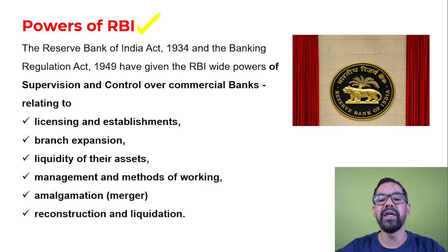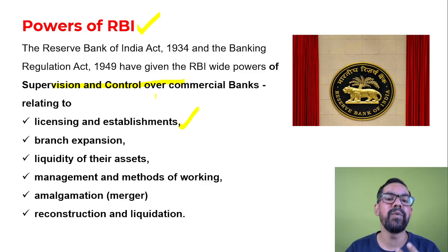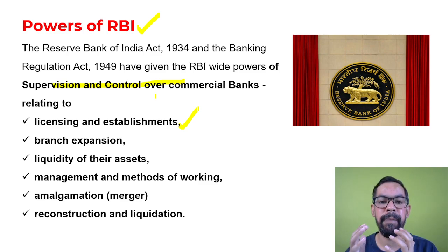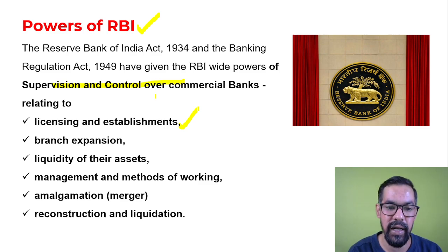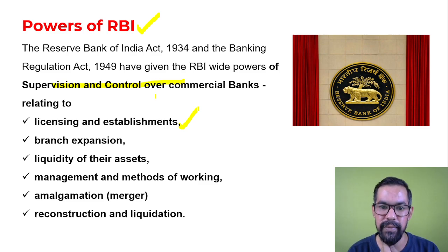It generally provides RBI supervision and control over commercial banks, along with licensing and establishment of banks. Okay, so let's say if you want to start banking business in India, you have to file your application with the Reserve Bank of India. RBI generally provides certain guidelines. If you fulfill those guidelines, you will be able to start banking business in India.